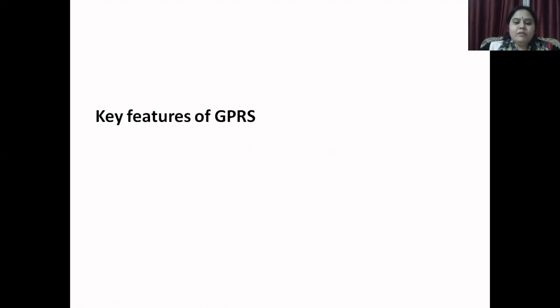Now the key features of GPRS are: GPRS uses packet switching, which offers more efficient utilization of channel capacity than circuit switching. Packet switching means that GPRS radio resources are used only when users are actually sending or receiving data, rather than dedicating a radio channel to a mobile data user for a fixed period of time. The available radio resources can be concurrently shared between several users.